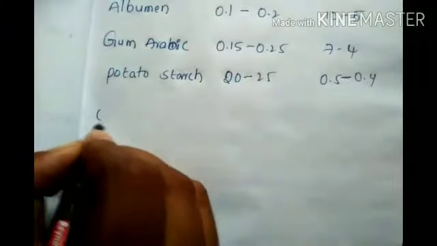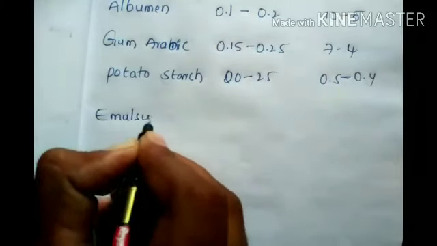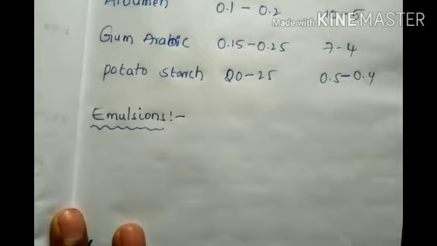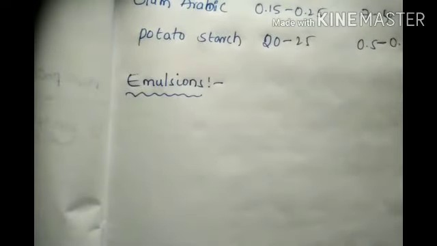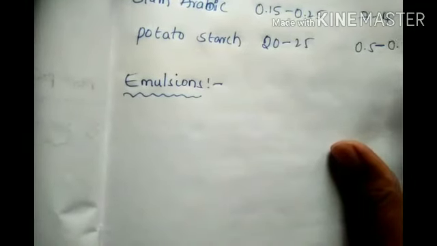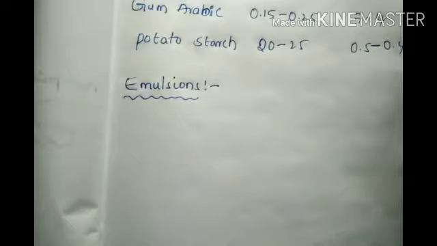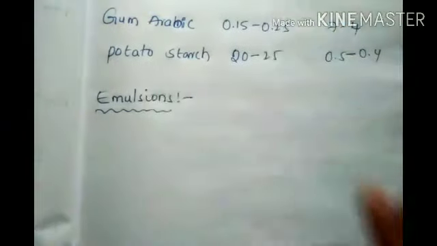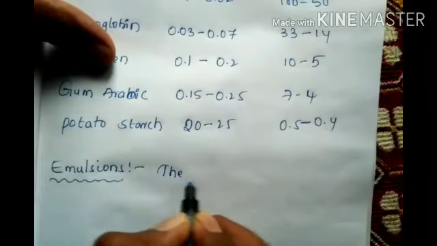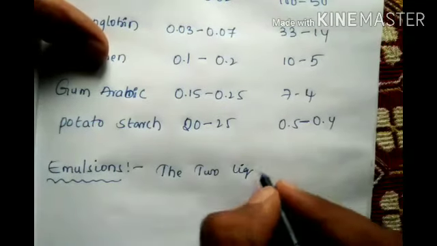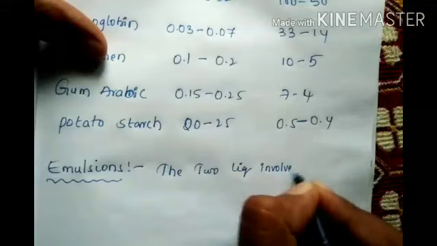Now emulsions. Emulsions, simple topic. Emulsions are basically a colloidal dispersion in which both the dispersed phase and the dispersion medium are liquids.